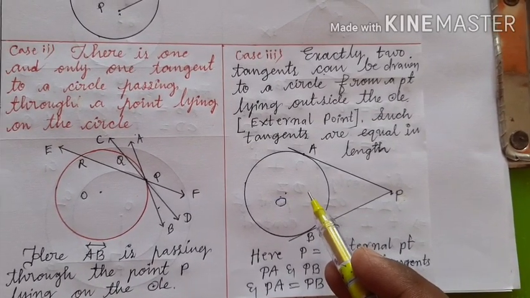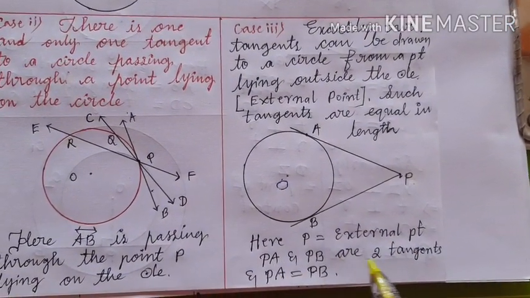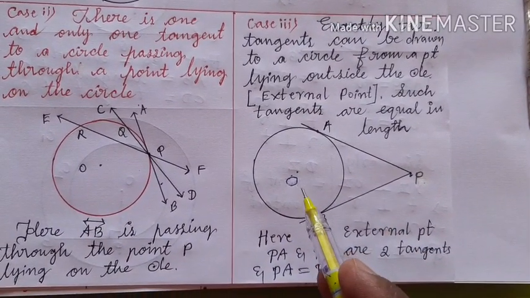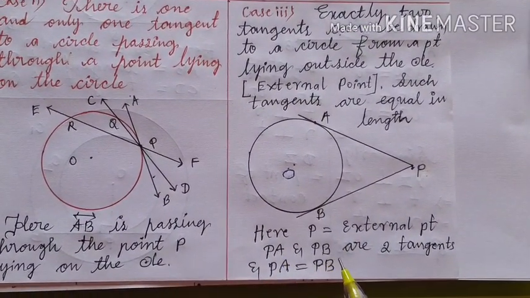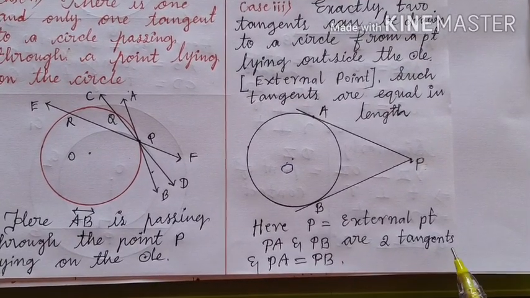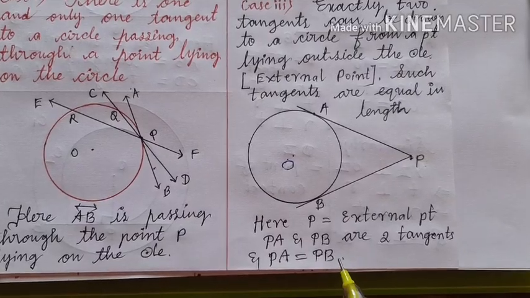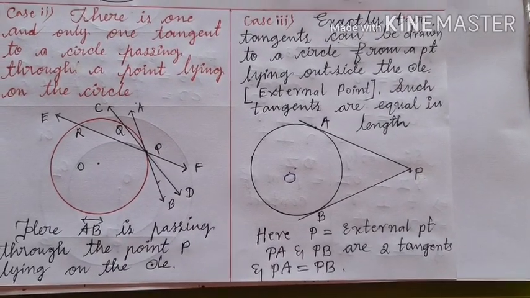Okay. So children, here P is the external point, and this is the circle with center O, and PA and PB are 2 tangents, and PA length is equal to PB length. Is it clear? Okay.